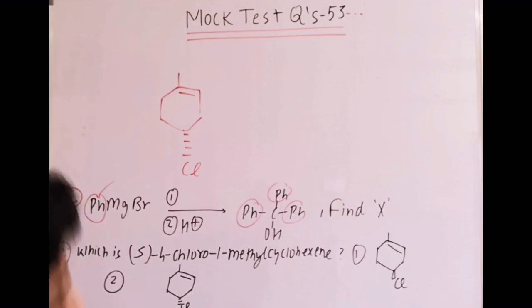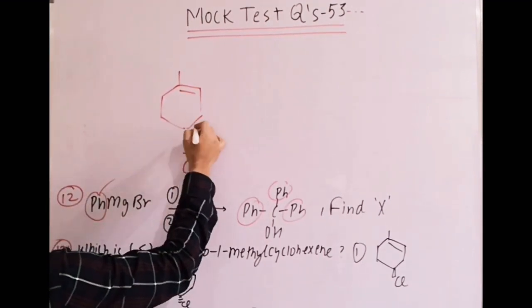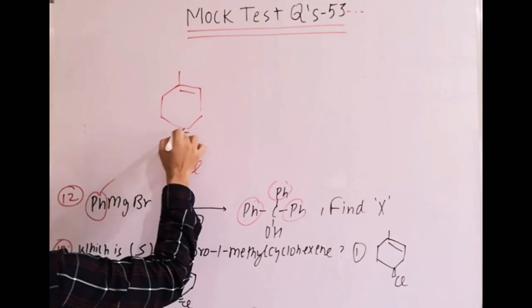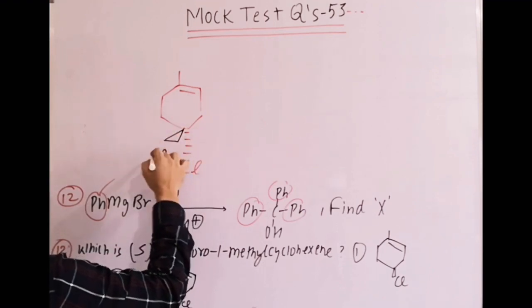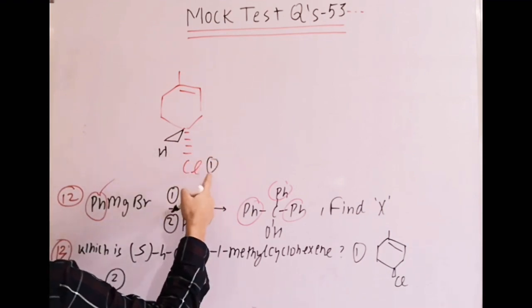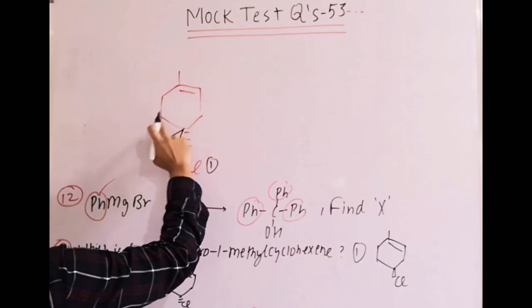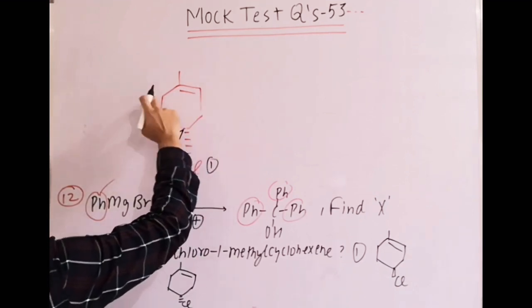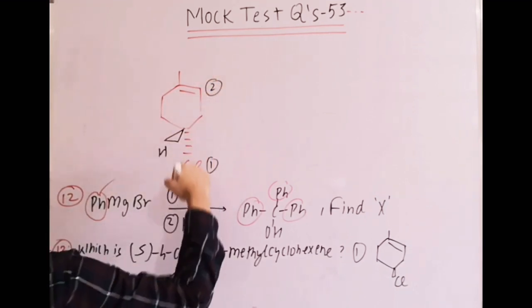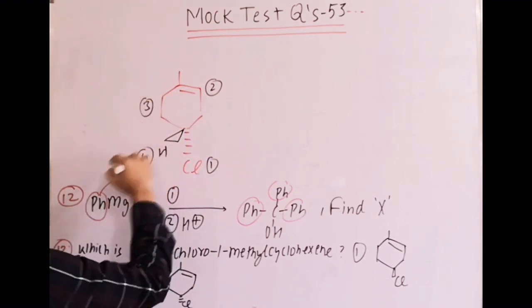So in this case, you can go for numbering first. We know that H has to be there. Suppose H is like this, it is dash, H will be on wedge, and other groups as they are. First for the Cl, second, we can think about them. Now here double bond, here single bond, that means it is second priority. This becomes third priority, this side, and it is fourth.